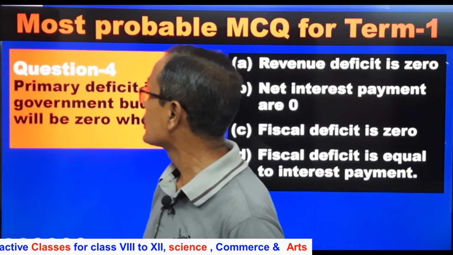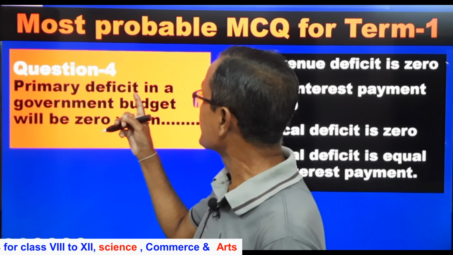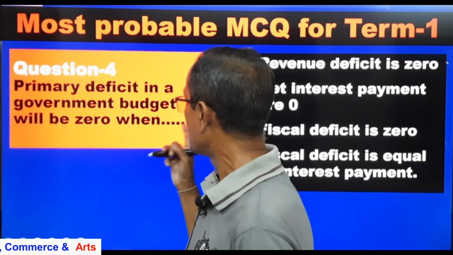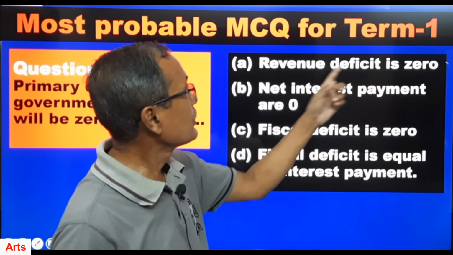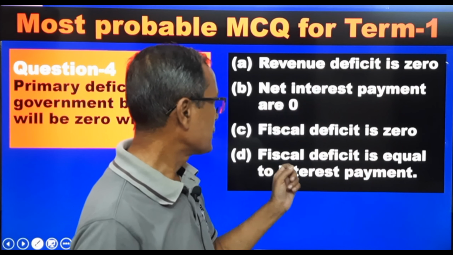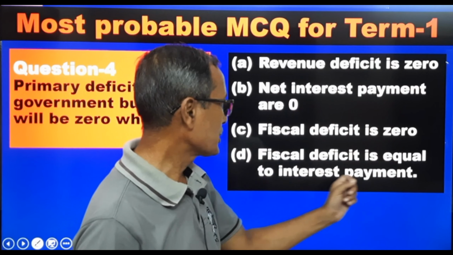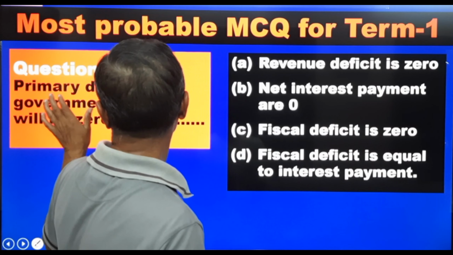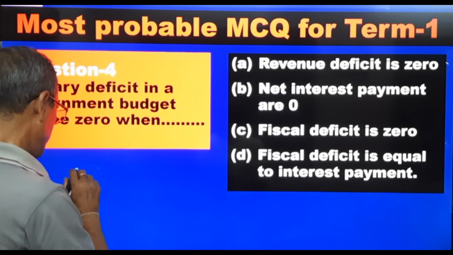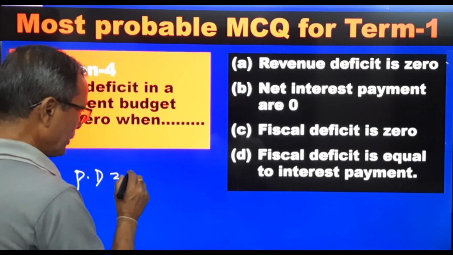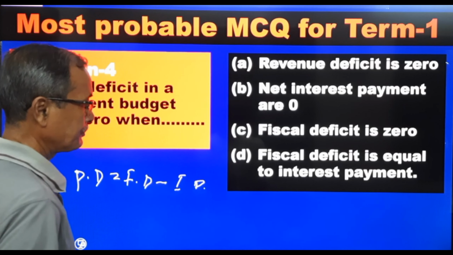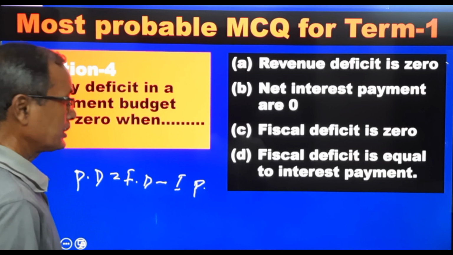Next is your question number 4. Primary deficit in a government budget will be 0 when dash. Options given here: revenue deficit is 0, net interest payment is 0, fiscal deficit is 0, fiscal deficit is equal to net interest payment. Remember this point. How to calculate primary deficit? Primary deficit is equal to fiscal deficit minus interest payment. Okay, this is the formula.